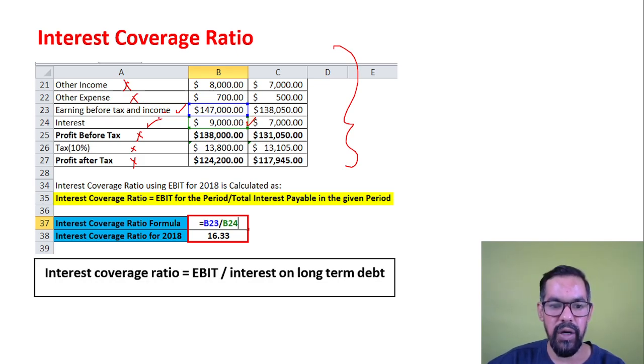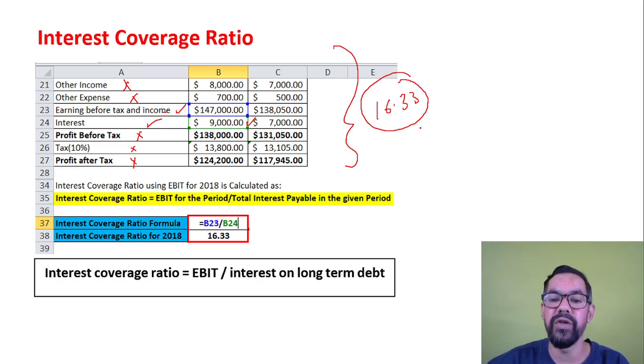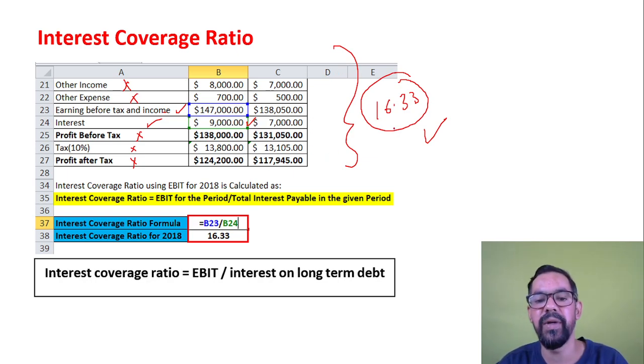So 1,47,000 divided by 9,000 is equal to 16.33. This is the interest coverage ratio for the given organization. So interest coverage ratio is EBIT for a period divided by total interest payment in that period. This way you can calculate the viability of an organization to pay interest in the long term, or in the given time duration.